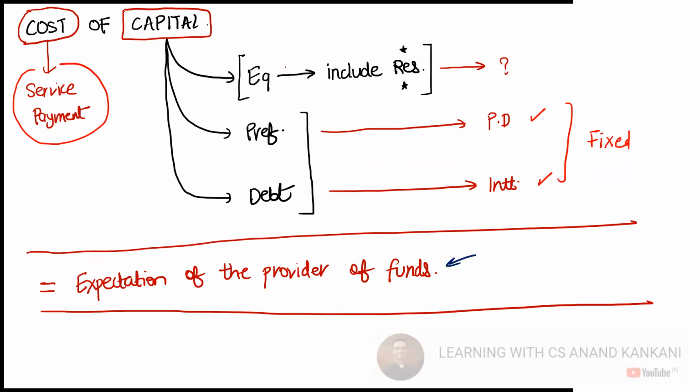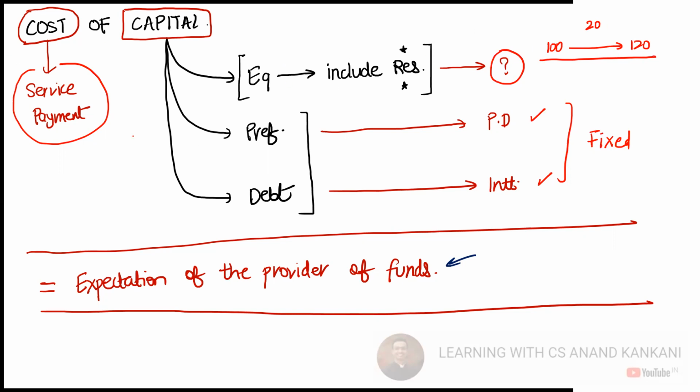When we talk about equity, there is no fixed commitment as far as the equity dividend is concerned, but there are certain expectations from the equity shareholders: either their dividend should be received or their investment should have a significant appreciation which can compensate for the loss of dividend. So either I have invested 100 rupees and I get 20 rupees as dividend, or my share price goes up to 120 rupees. Either way, there is a return for the equity shareholders, and this is called the expectation of the equity shareholder.